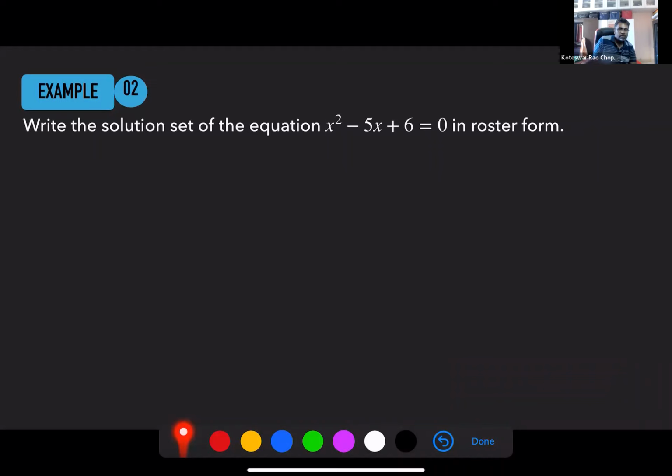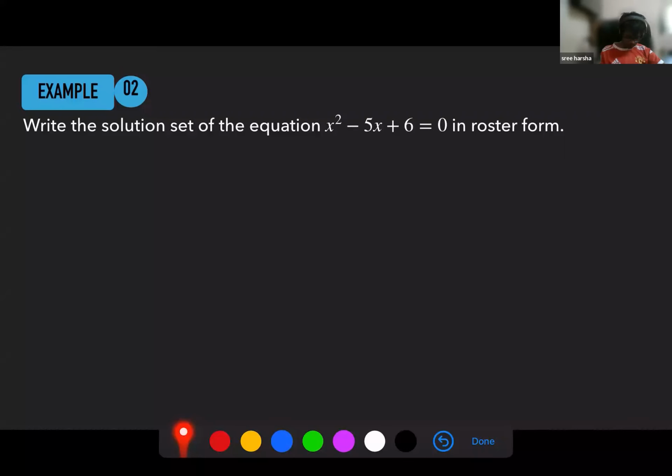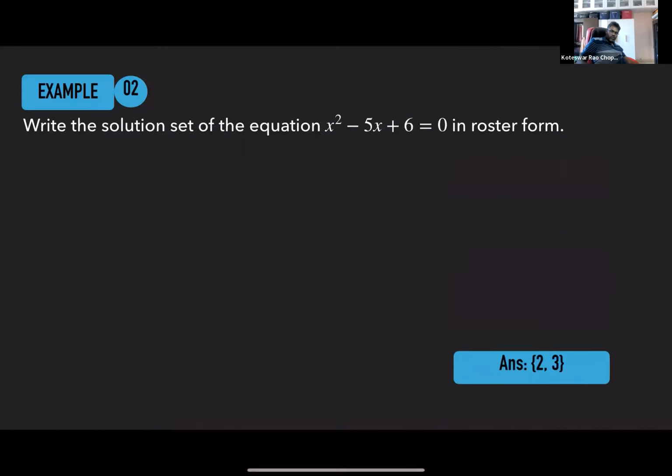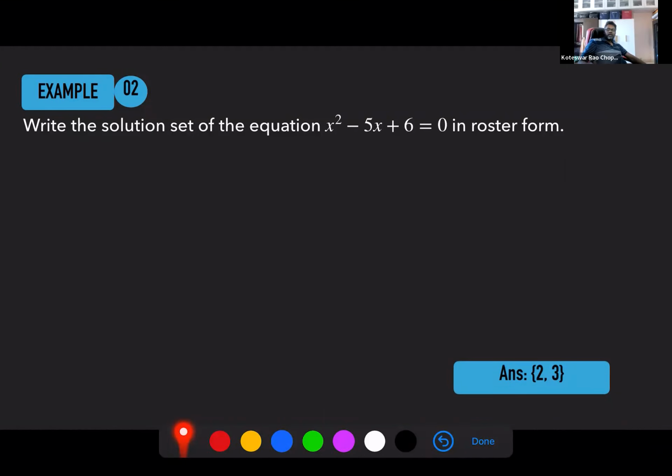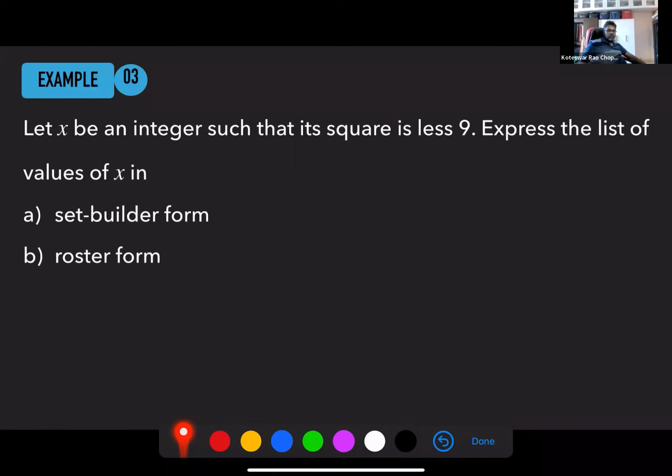So try this one. What are the elements in the list? Sir, 2 and 3. Very good. Om, you agree? Yes, sir. So these are simple things that you have learned in 10th class. Okay, let's move on. Let's take another example.